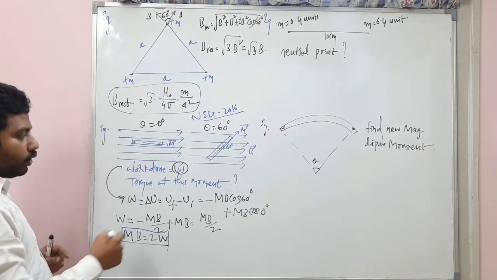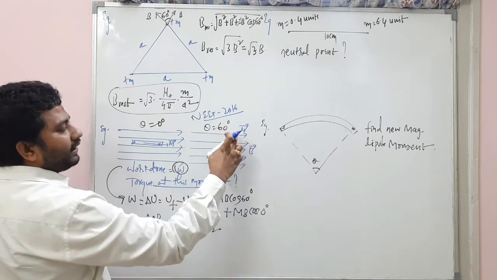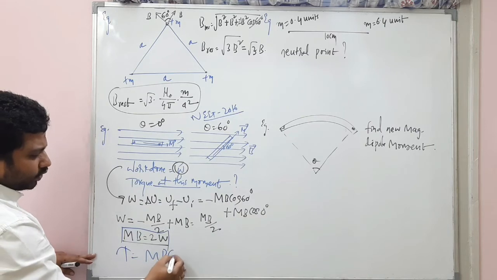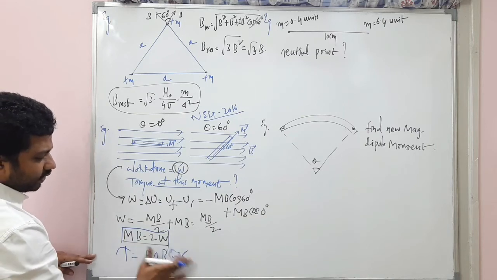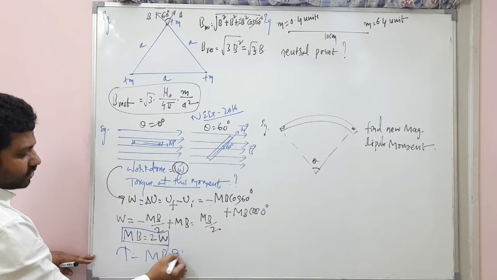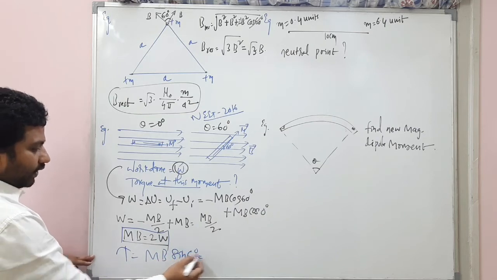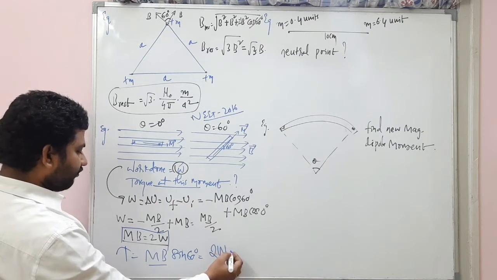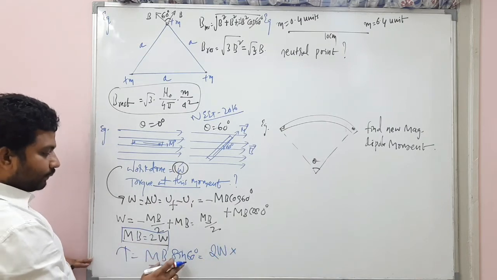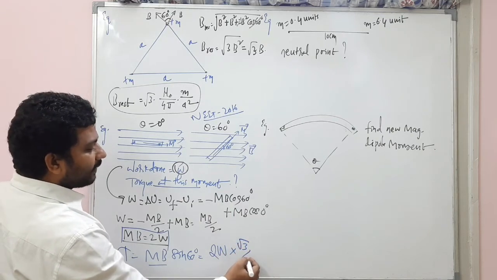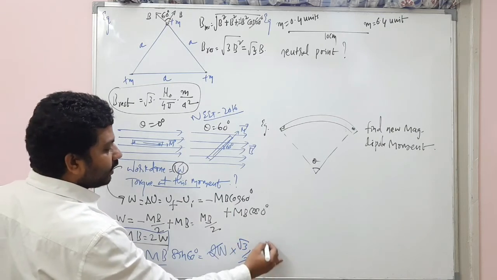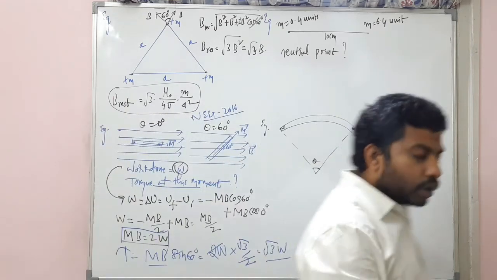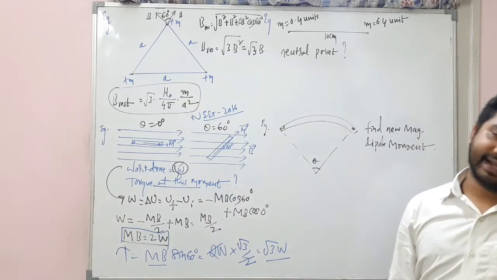Now, the question is, what is the torque at this moment? Torque is equal to MB into cos 60 degrees. No, it's sine, sorry. MB into sine 60 degrees. What is MB? MB is 2W, right? So MB is 2W into sine 60, which is root 3 by 2. What is the answer? It's root 3 W. That is the answer. Root 3 into W.